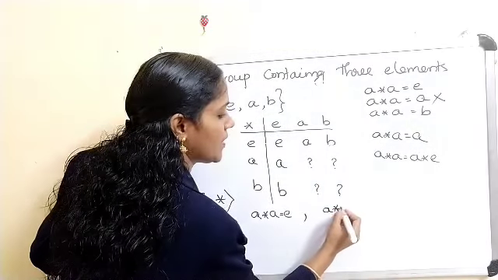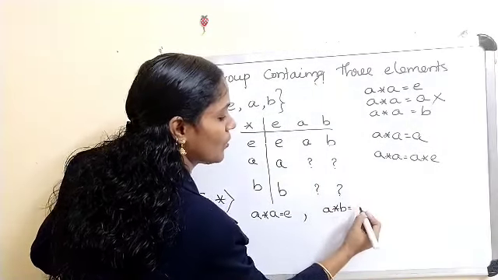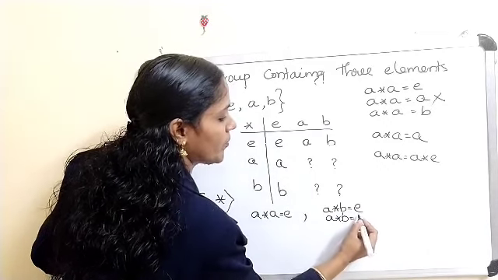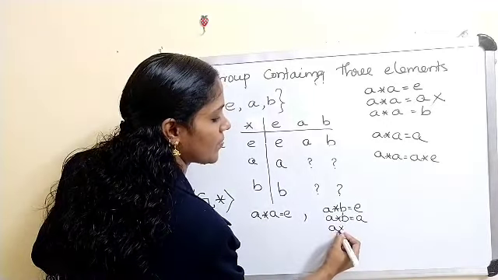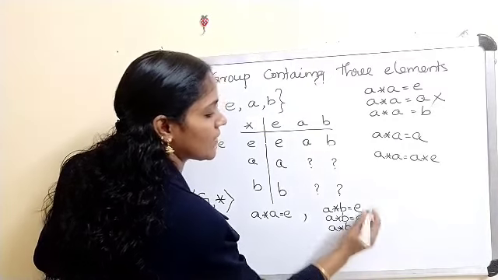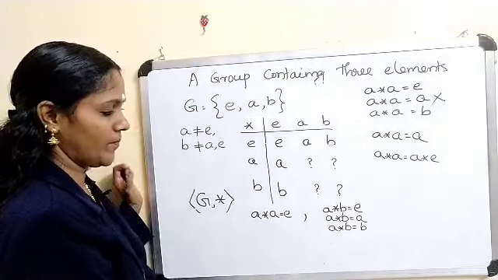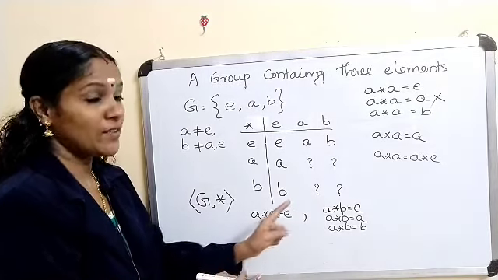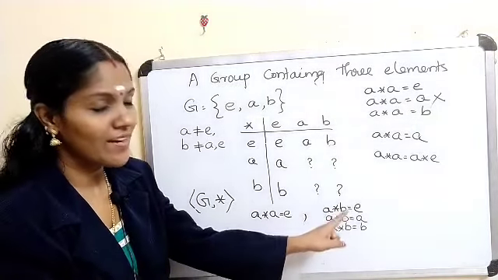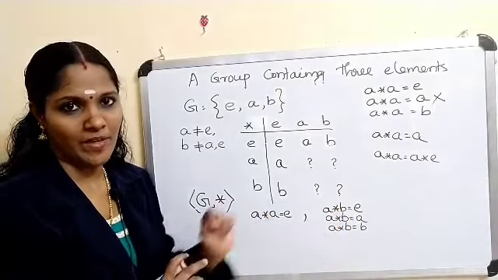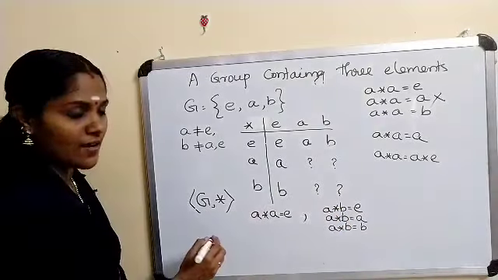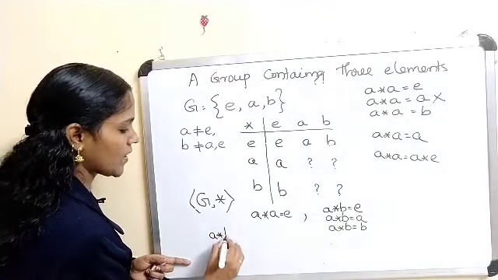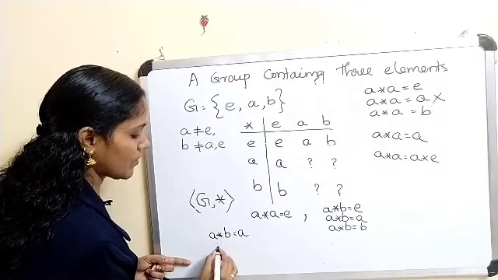A star B equals E, A star B equals A, or A star B equals B. These are the possibilities for A star B. Suppose A star B equals A. What is the meaning of that?